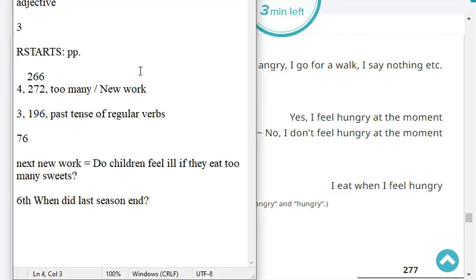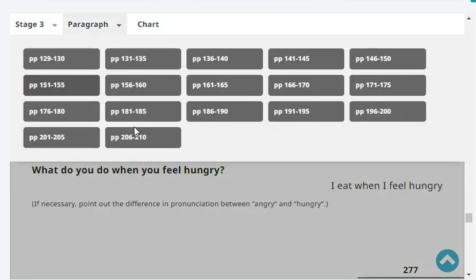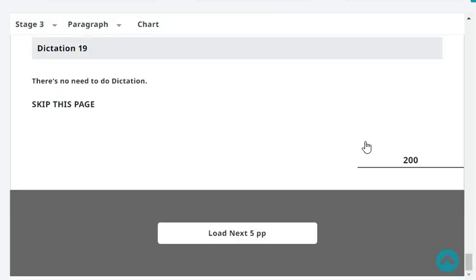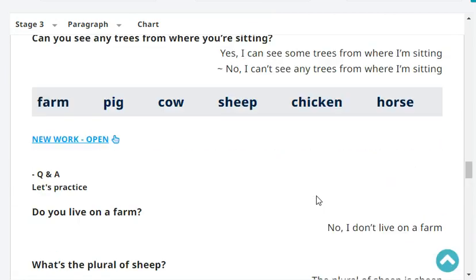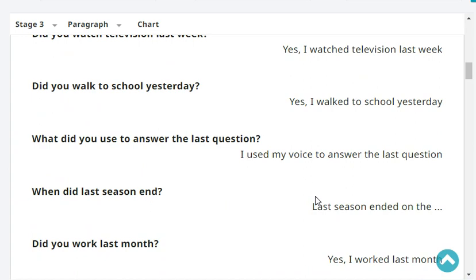Okay, our reading is at stage 3, page 196. Last headword was past tense of regular verbs. Please start at the sixth question. When did your last season end? Last season ended on the month of September. Very good.